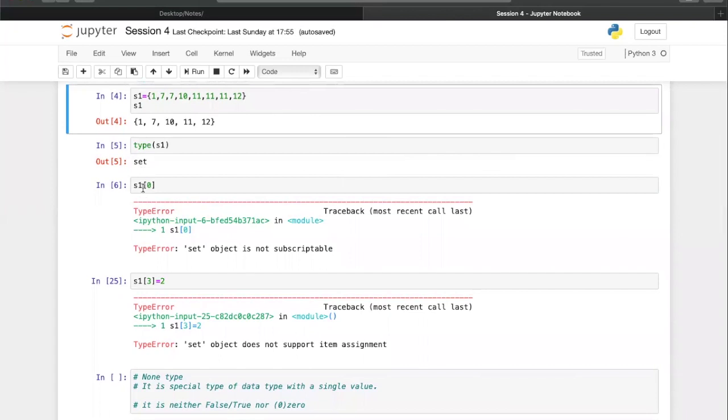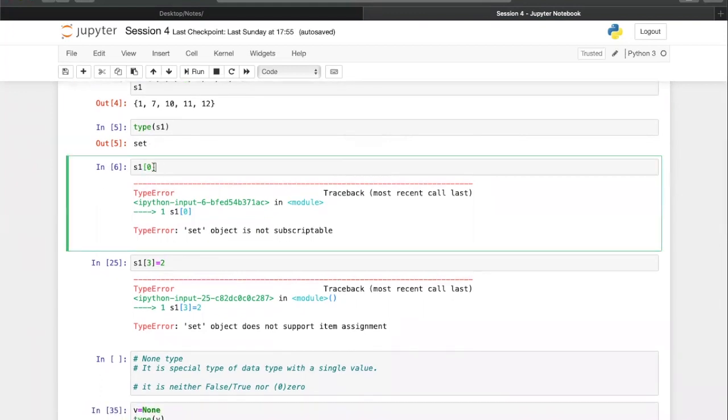Now comes the interesting part. We talked about the fact that all these elements are unordered. There is no specific order to it. So if you try to get the value at the zeroth position, and we know that there is no zeroth, first, second positions, it tells me that it is a type error. It is not something I understand. I don't have any order. There is nothing called zeroth position, first position. So how should I give you what it is?